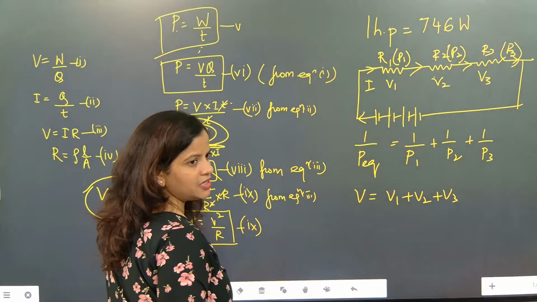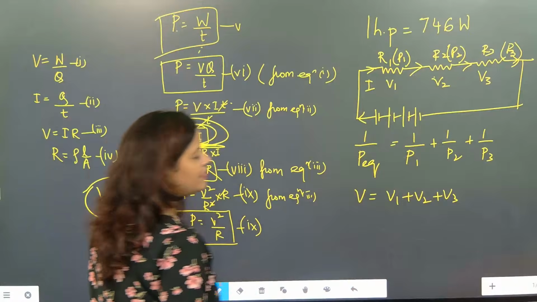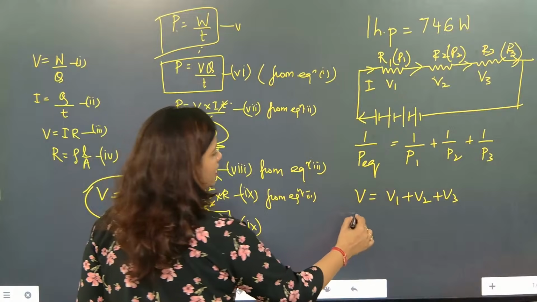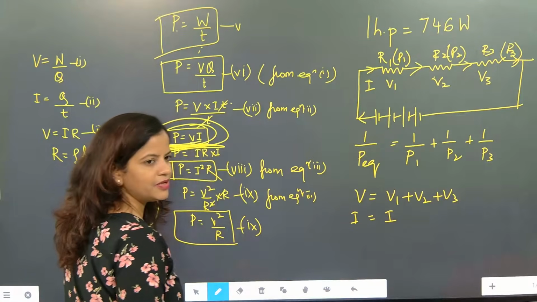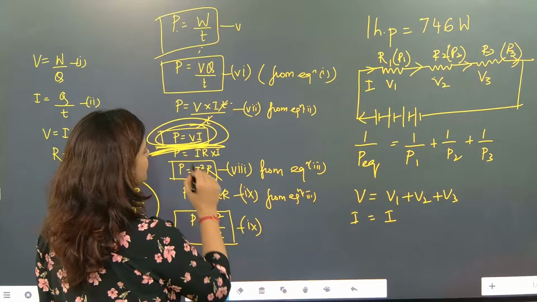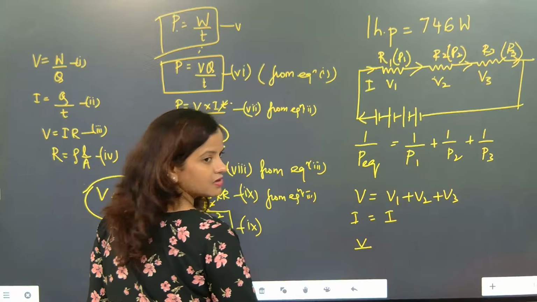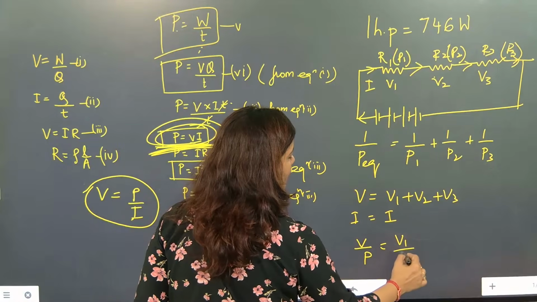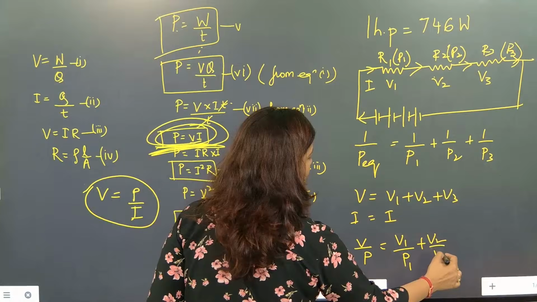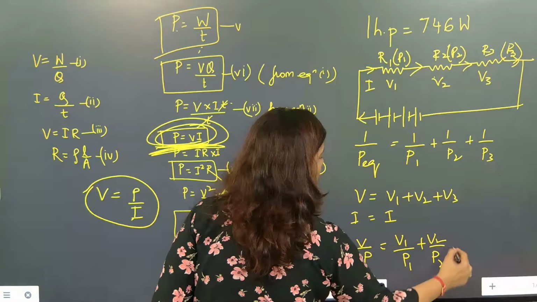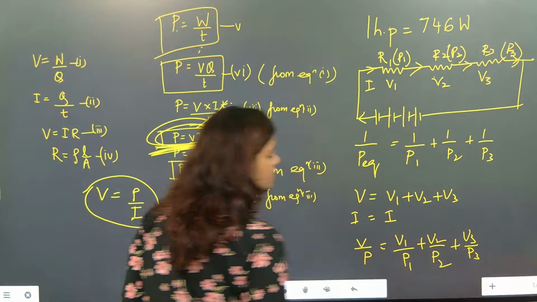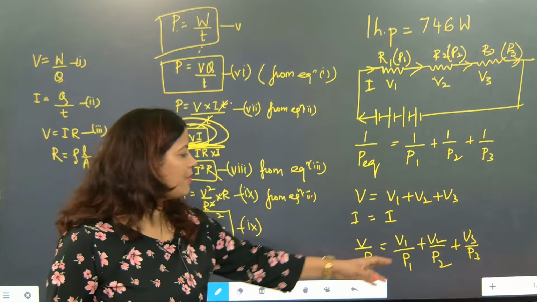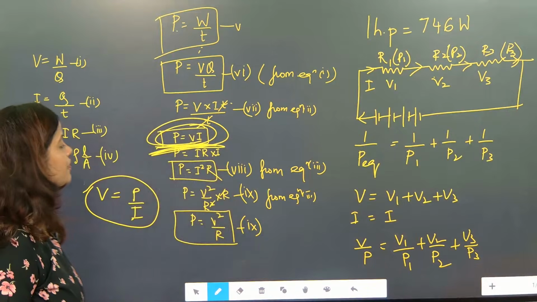If current is remaining the same, that means we can write 1 by V, 1 by V, 1 by V. So V is equal to, current in both situations remains the same. Left side current remains the same, right side current also remains the same. So it will become V by P. Understood? Now here it will become V1 by P1, V2 by P2, V3 by P3. Overall, when you add all the potential differences, power will come exactly like that. So definitely V by P will come.